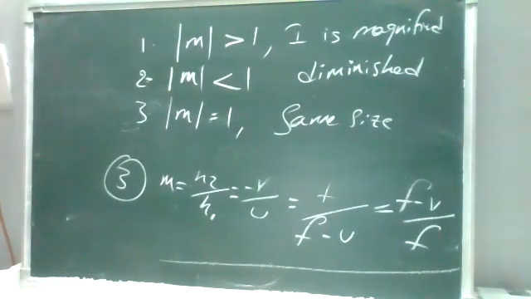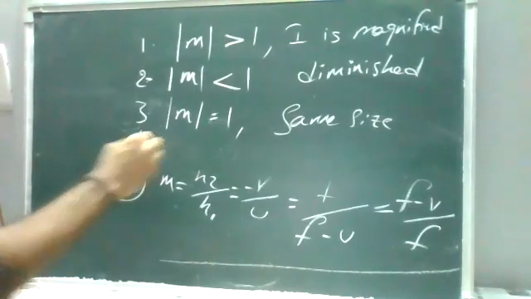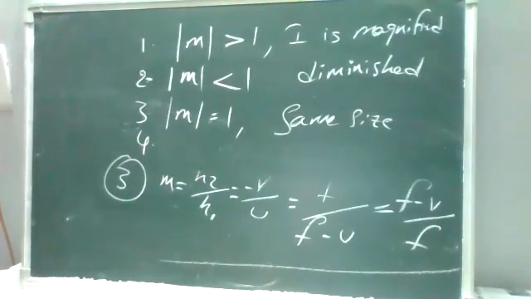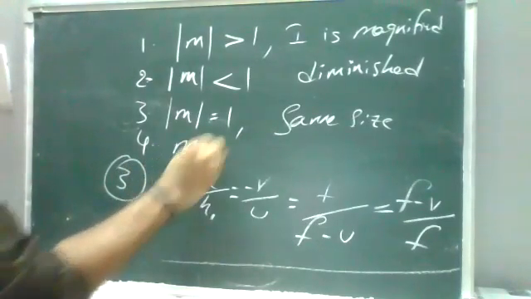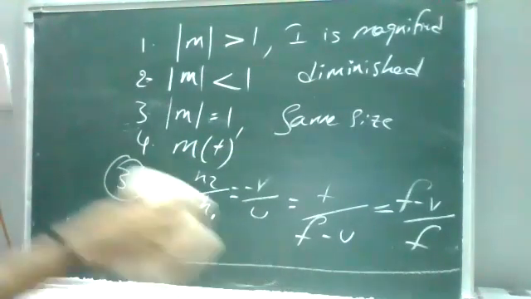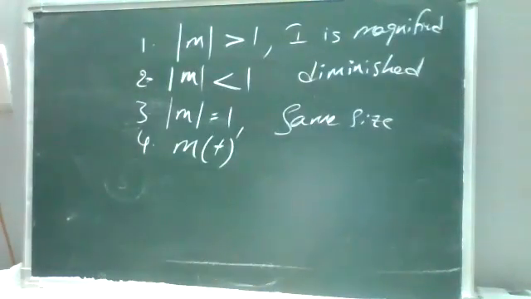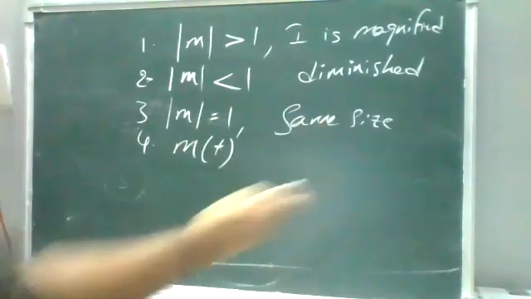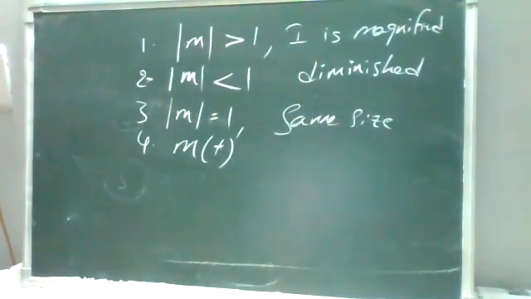Okay, so fourth point, m is positive. Magnification is positive. Okay, so the image is virtual and erect. So it will be forming behind the mirror, then it is positive. Okay, it is virtual and erect.